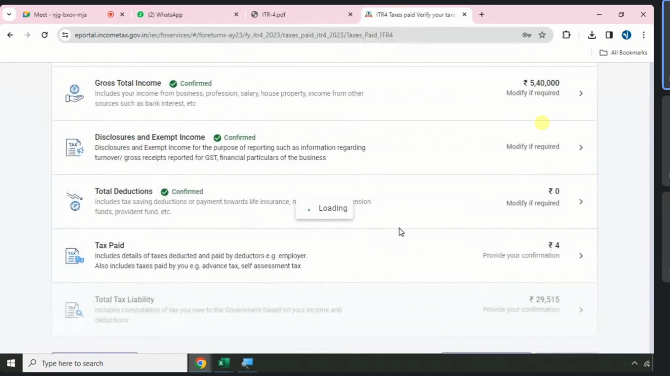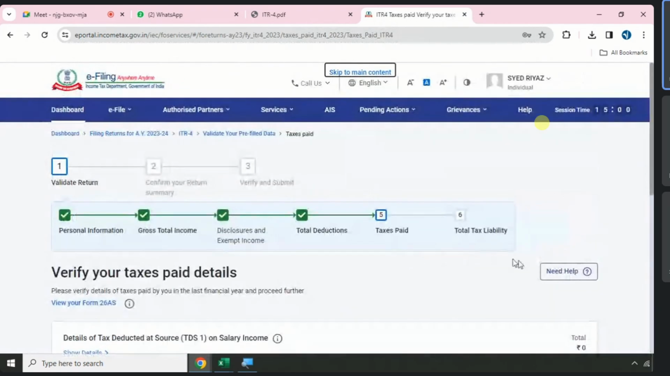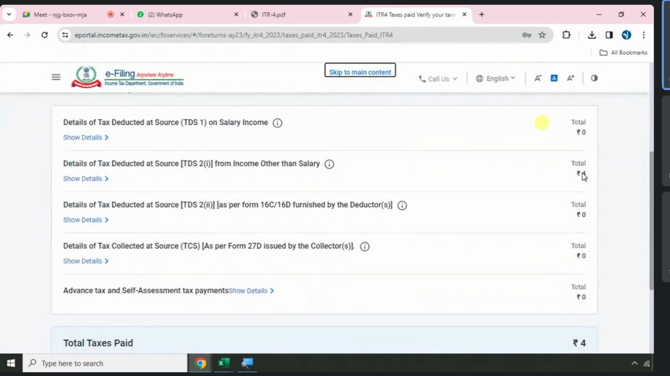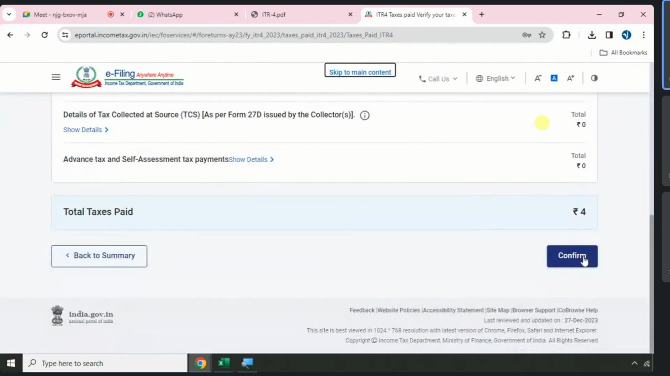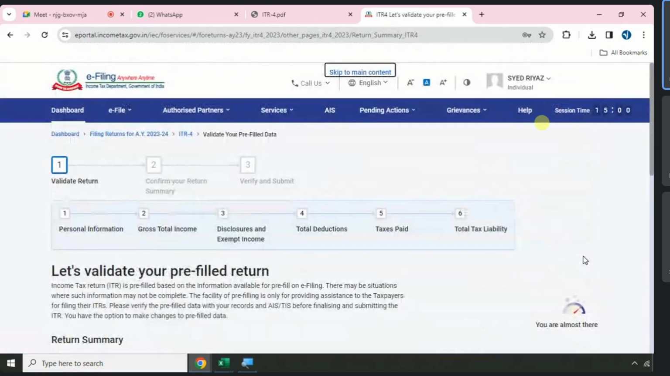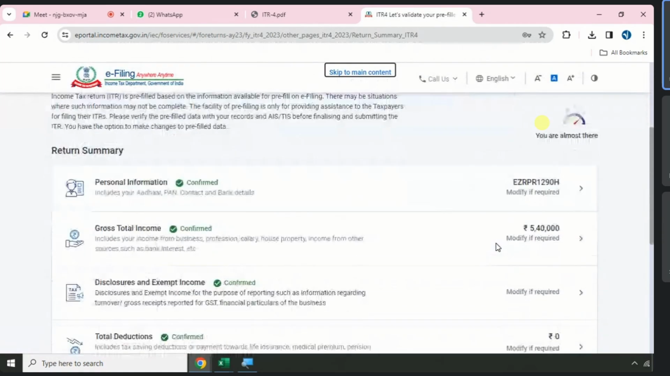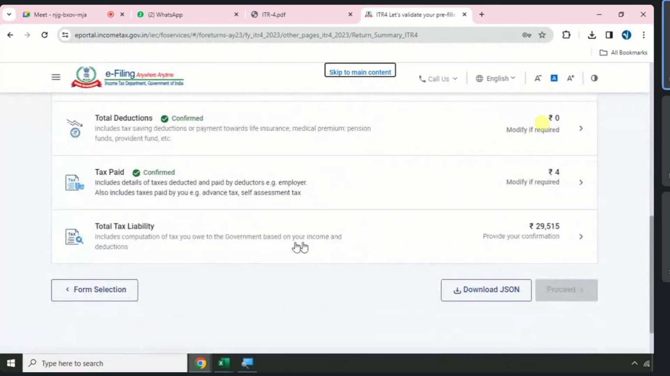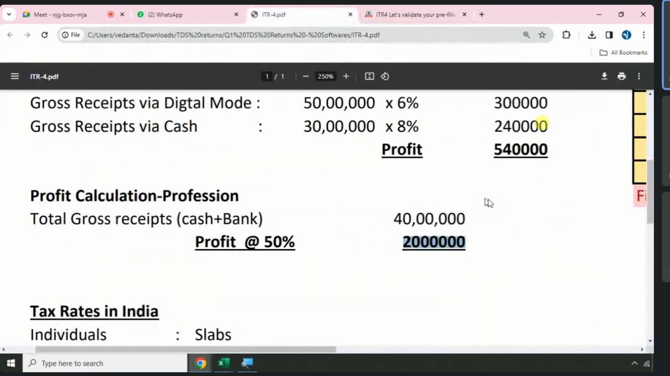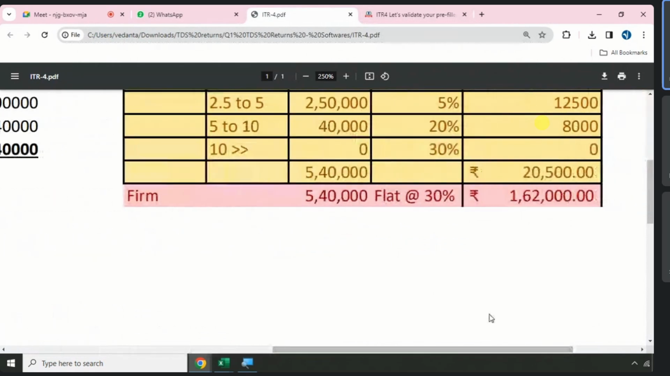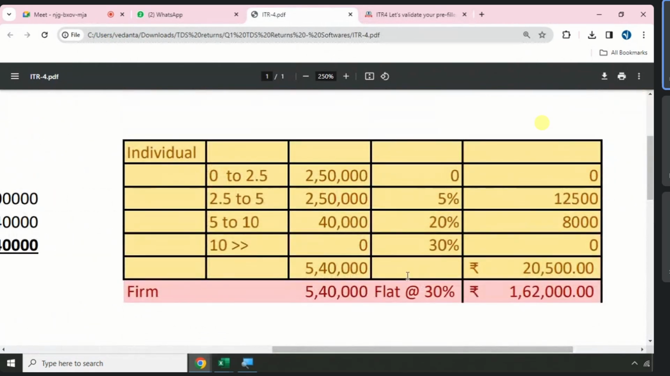How much tax is already paid on this PAN card? TDS of 4 rupees is there. Okay, no problem, because you have some returns booking. So only 4 rupees TDS is there. Okay, no problem. We'll see. What is our gross tax liability as per our calculation? How much should it be on 5,40,000? How much should we pay?